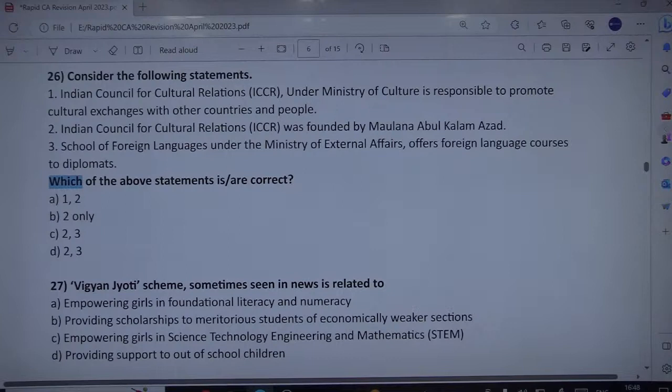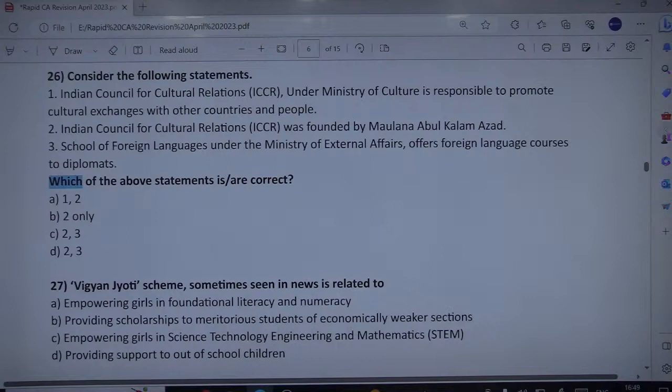Fine. Okay. So here, which is the correct answer? We need to check whether the third is correct or not. I doubt it. School of Foreign Languages under the Ministry of External Affairs. Okay. So first, this is under the Ministry of Culture, ICCR. Remember, the Indian Council for Cultural Relations is an autonomous body under the administrative control of the Ministry of External Affairs. So the first statement is wrong.